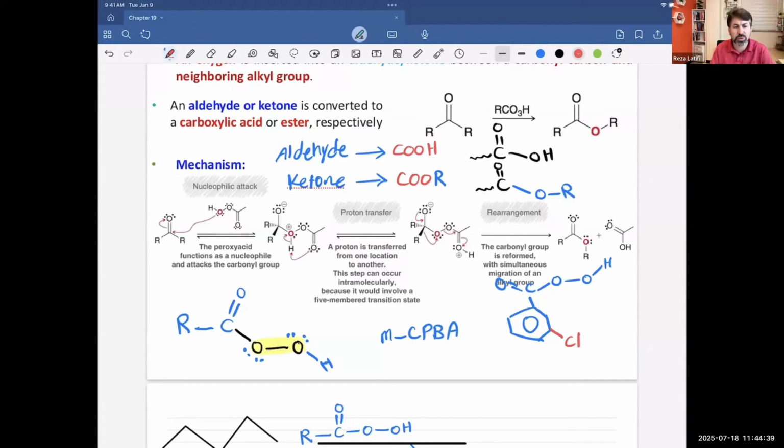And the reaction starts with the addition of the terminal oxygen to the carbonyl. And remember, the carbonyl has a carbon that is electrophilic, so it's looking for electrons, or a lone pair, and that gives us an oxygen with a positive charge. What will happen with the pi bond? The pi bond moves onto the oxygen of the carbonyl group, and now we have an oxygen with a negative charge, the oxygen of the carbonyl group, and the oxygen that came from the peroxy acid has a positive charge.